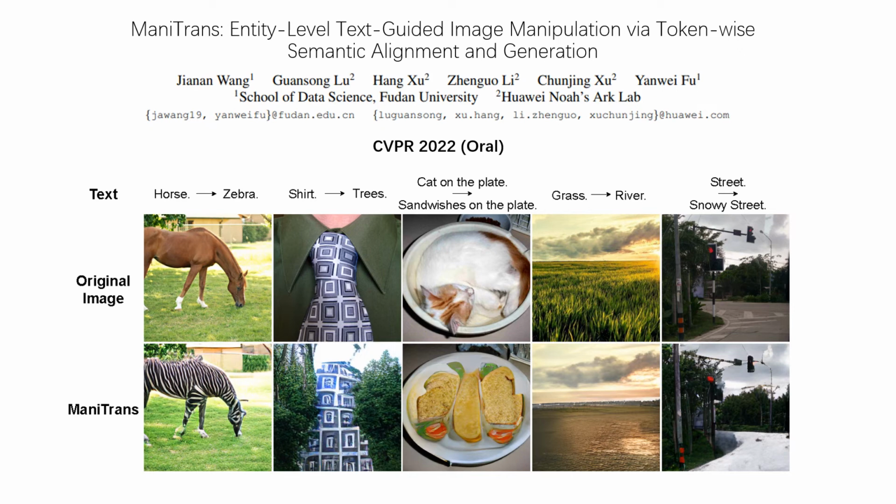The task imposes 3 basic requirements: to edit the entity consistent with the text description, to preserve the text-irrelevant regions, and to merge the manipulated entity into the image naturally. To this end, we propose a new transformer-based framework based on the 2-stage image synthesis method, namely ManiTrans, which can not only edit the appearance of entities but also generate new entities corresponding to the text guidance.